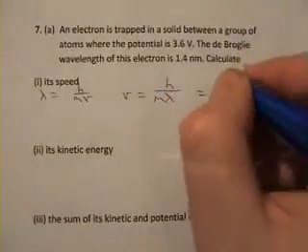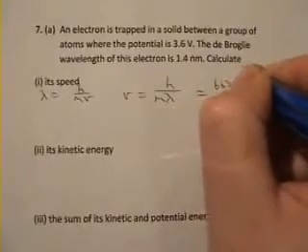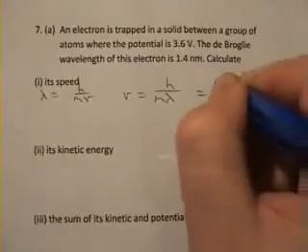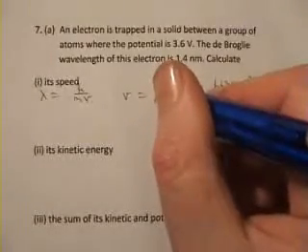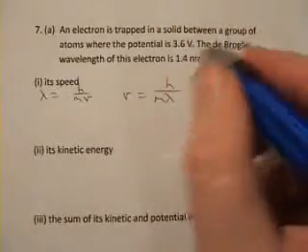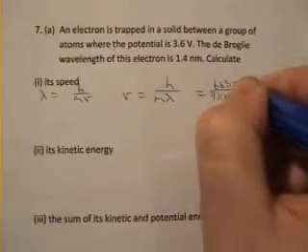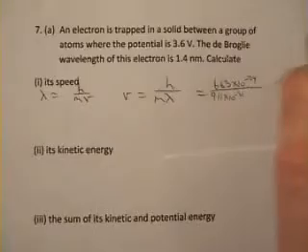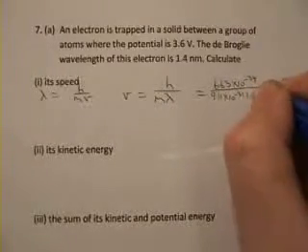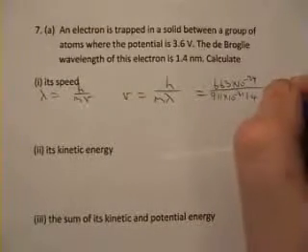I could look them up. Planck constant, 6.63 times 10 to the minus 34. M, what's M? It's the mass of something. Mass of what? Mass of an electron. Look it up: 9.11 times 10 to the minus 31 kilograms. Lambda is the wavelength, this de Broglie wavelength. 1.4, but remember, it's nanometers. That's times 10 to the minus 9.